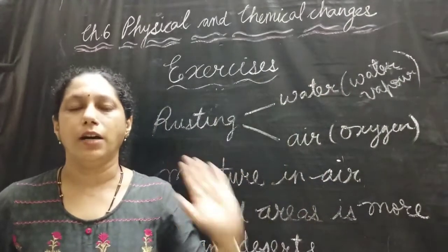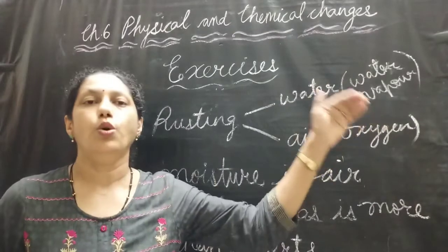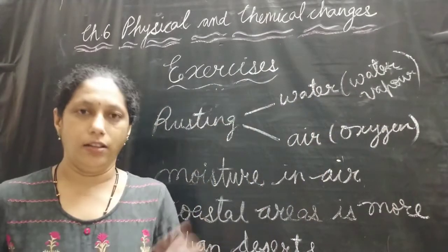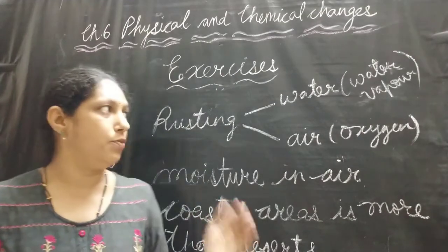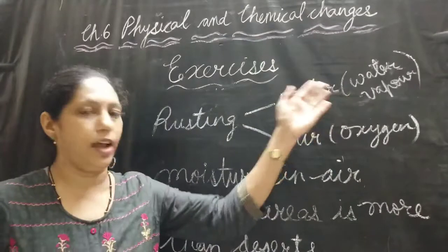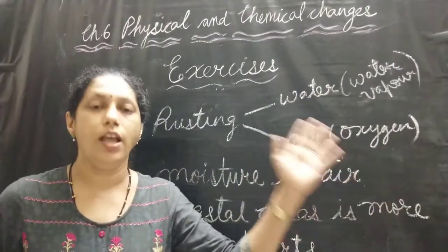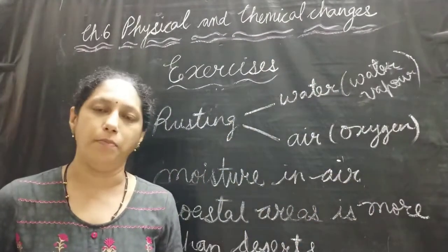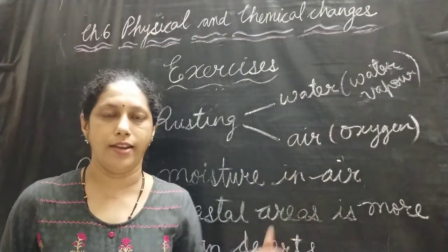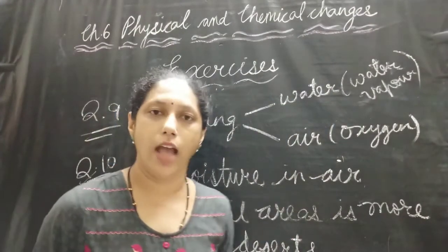When iron comes in contact with these two, rusting happens. When we paint the iron gate, it prevents the contact of the iron with the water and the air, that is oxygen, and this way rusting can be prevented. Because there is no contact with water and air, rusting is not happening.